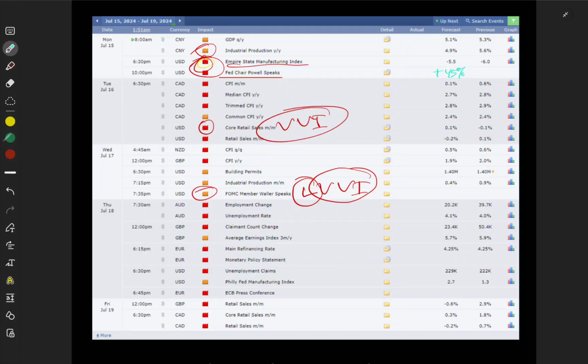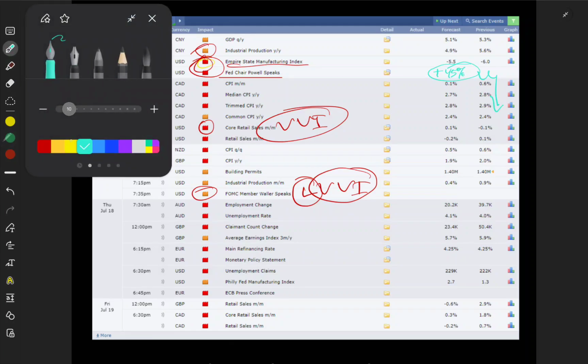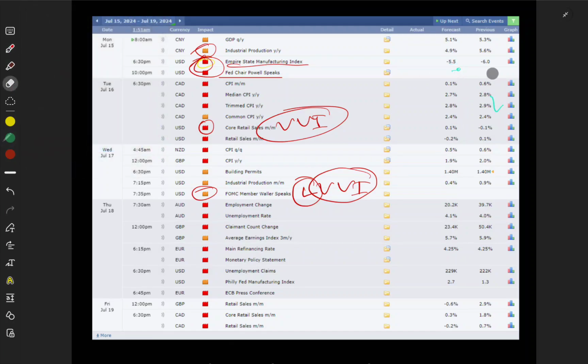So what will we do? If it comes with green data, we will sell gold, as I told you before. Or if news comes with red data, let me remove them, like 4.9%, then we will buy gold.